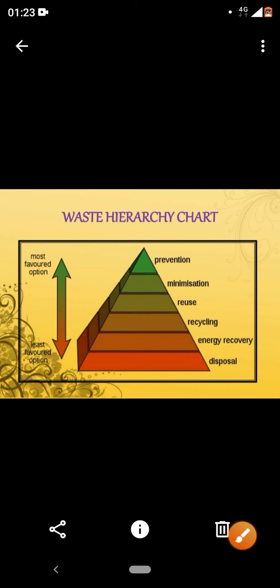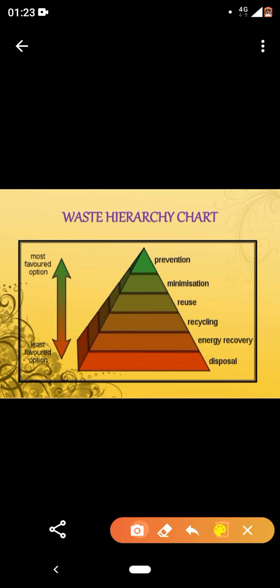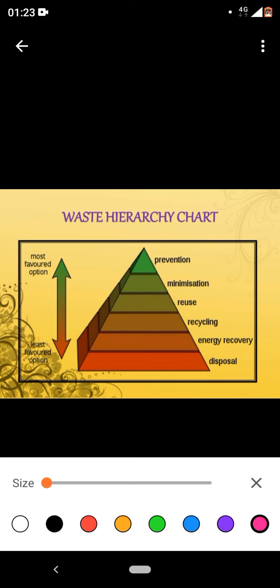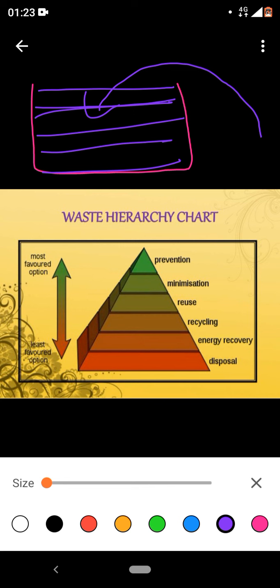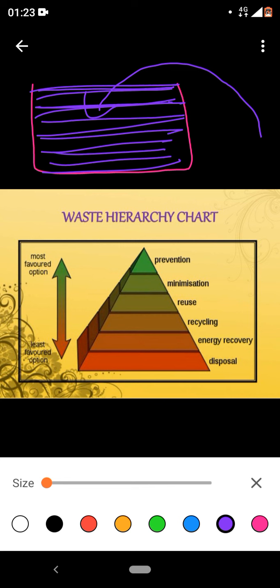For example, earth is dug out and a pit is created, right? What happened in this case? The waste from the cities is brought and dumped into this pit till it covers this particular land. And what is the advantage of this?